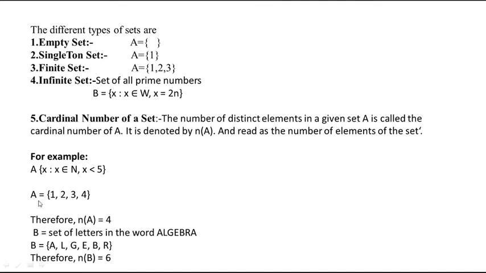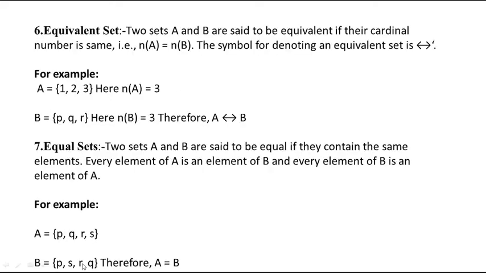For example, see here, if A has 1, 2, 3, 4, how many elements are there in A? Only 4 elements are there. So here n(A) is the cardinal number, which is 4. n(A) is 4. If B is a set having the letters in the word algebra, how many elements are there in B? 6 are there. So n(B) is equal to 6. This is called the cardinal number of a set.